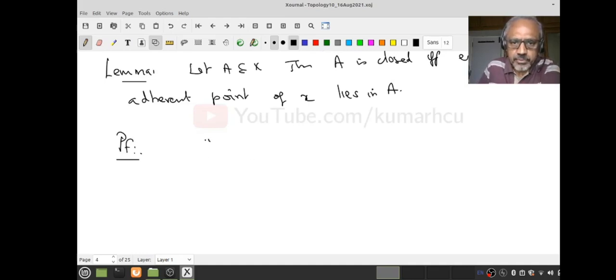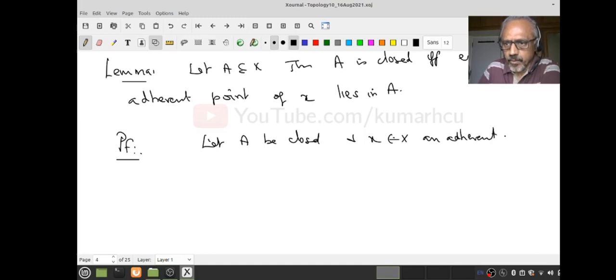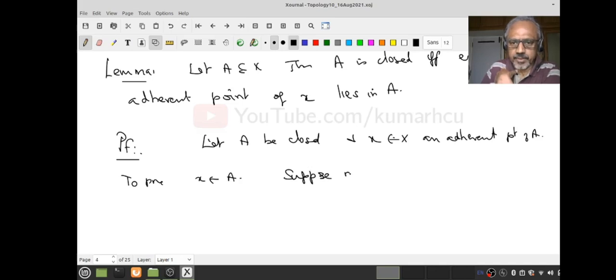So let A be closed, okay, and x in X an adherent point of A, right? So what do you have to prove? To prove x belongs to A. Suppose not, we will prove by contradiction.